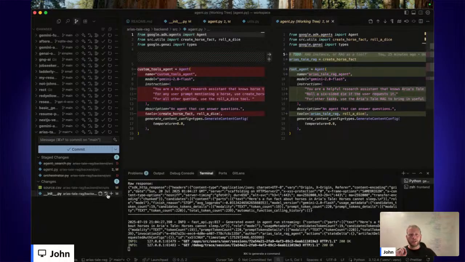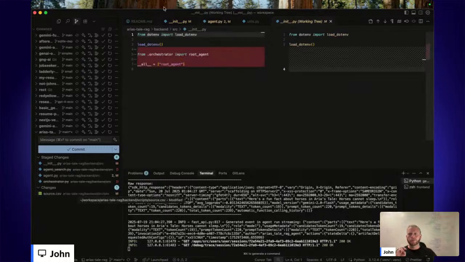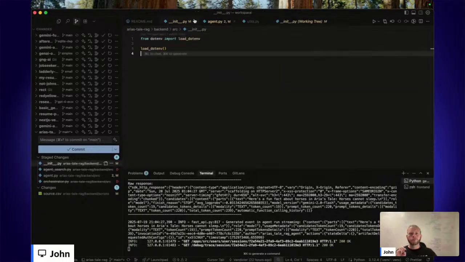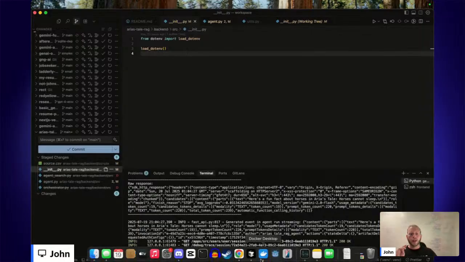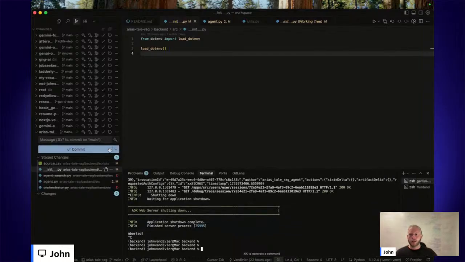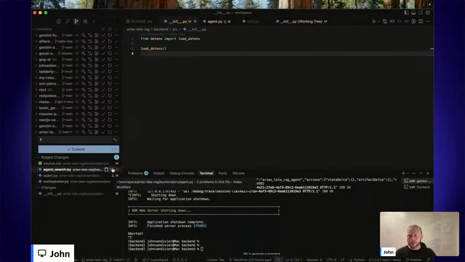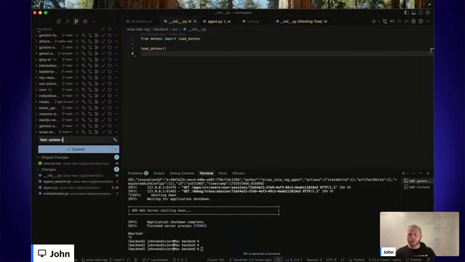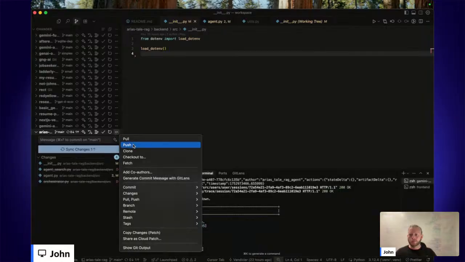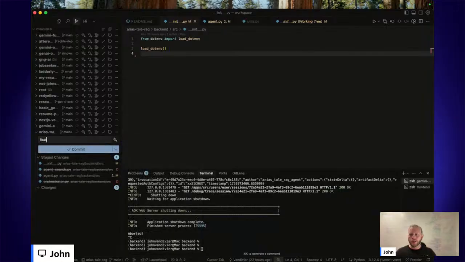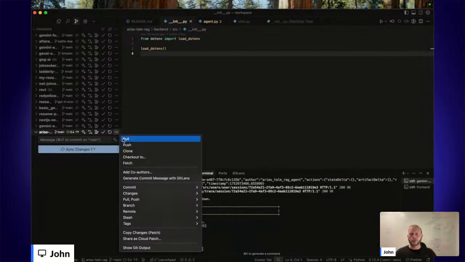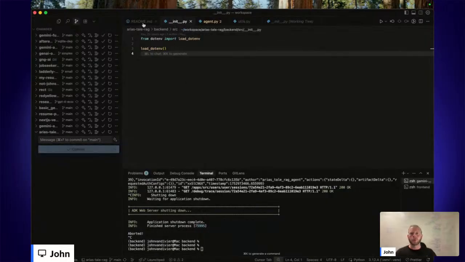I'll stage the agent. I'll stage the init file. And I'll stage the source CSV. Why not? So now I will proceed to the Docker. And here I'll say feed, or I'll call this, yeah, this is actually 2 commits. Let me unstage these. Update source. So that's 1. And then here is RM orchestrator. So we're not working with a multi-agent system anymore. We're down to a single root agent that has a couple tools equipped.